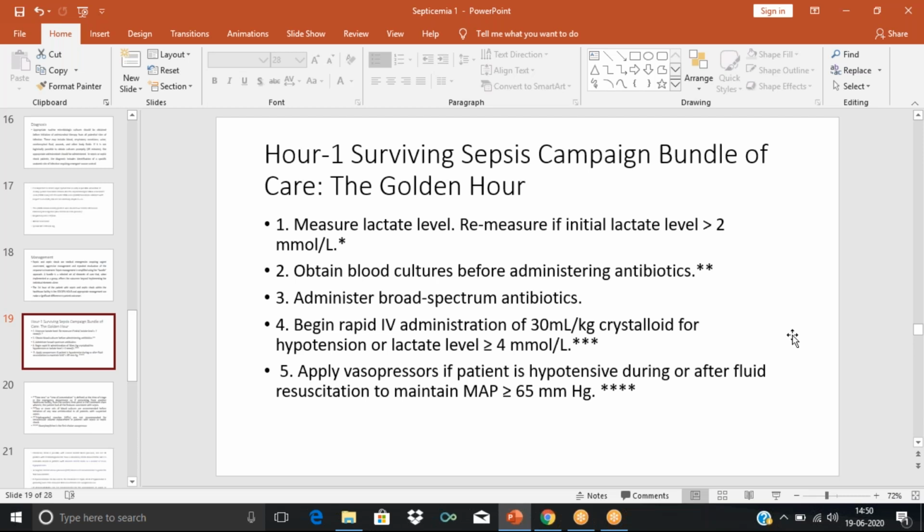One is lactate level has to be measured, because we know that in septic conditions the lactate level will be increased due to anaerobic respiration.